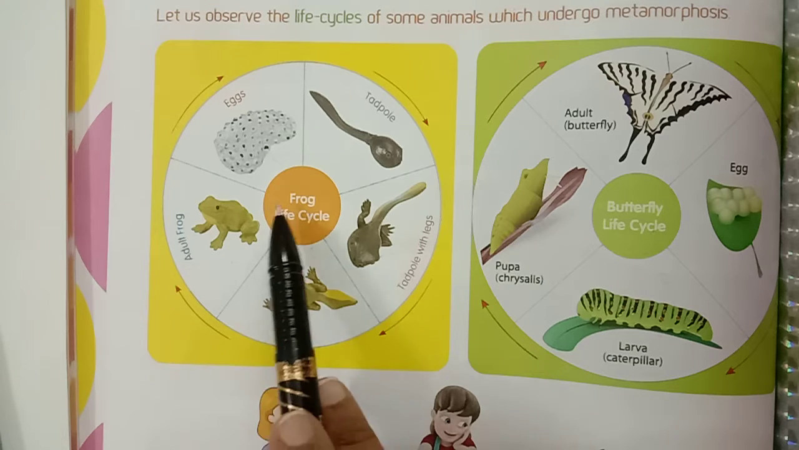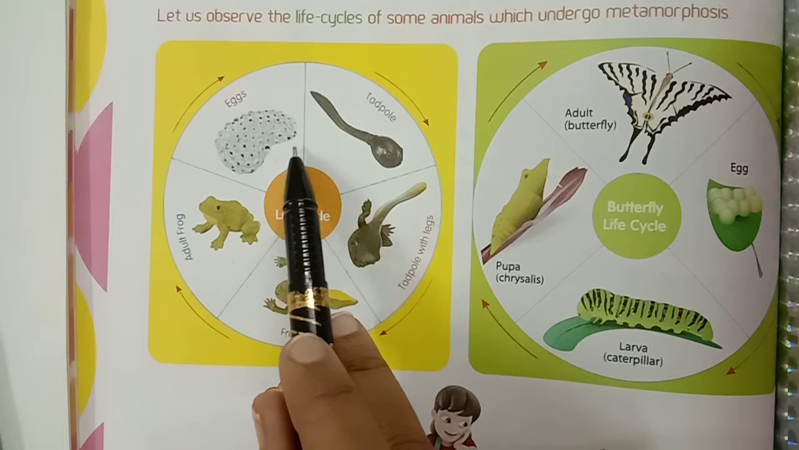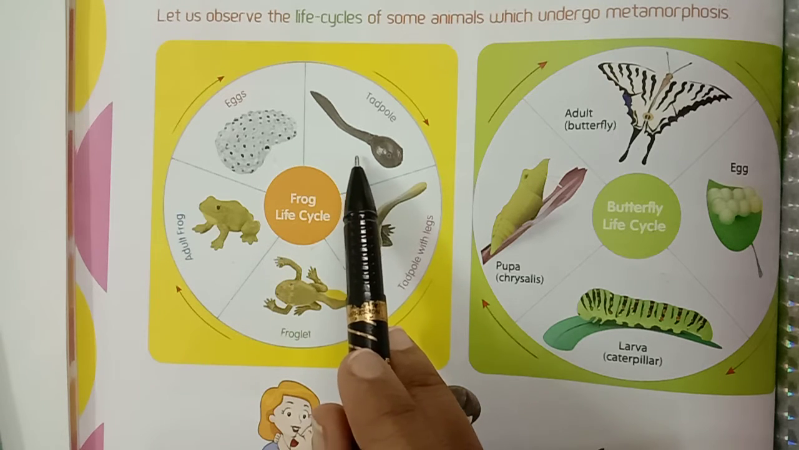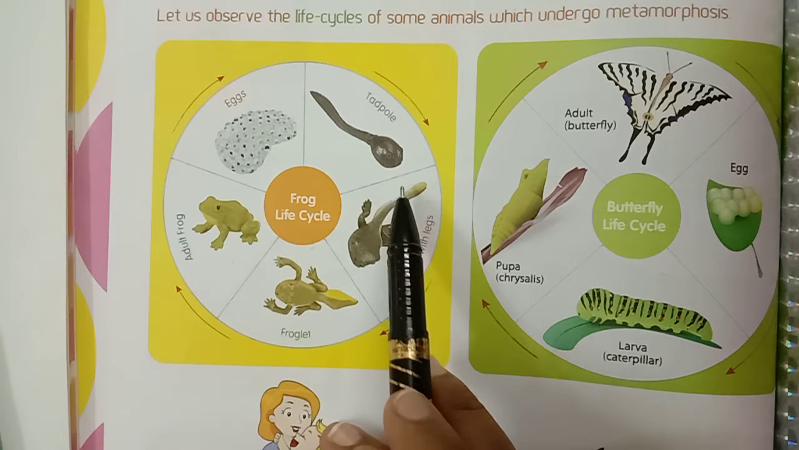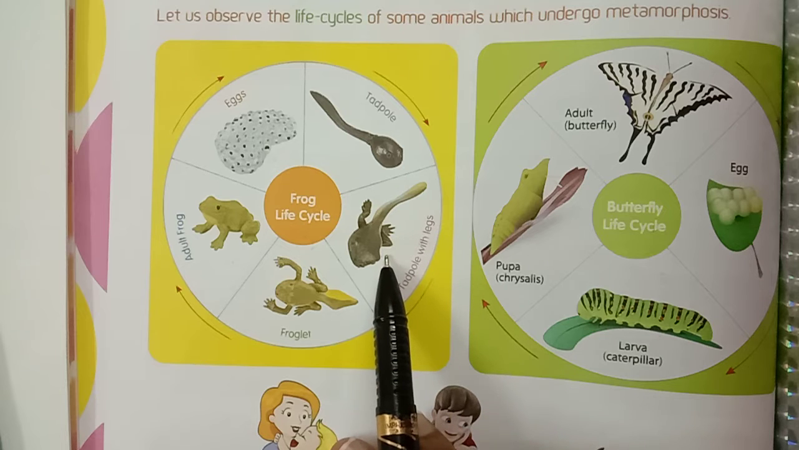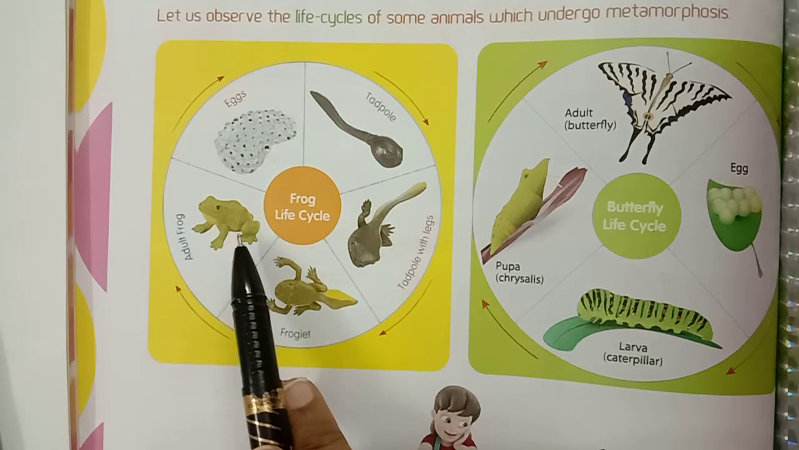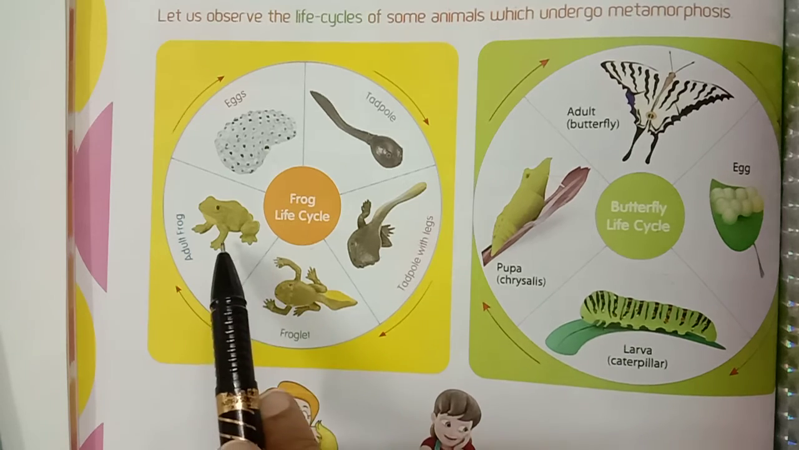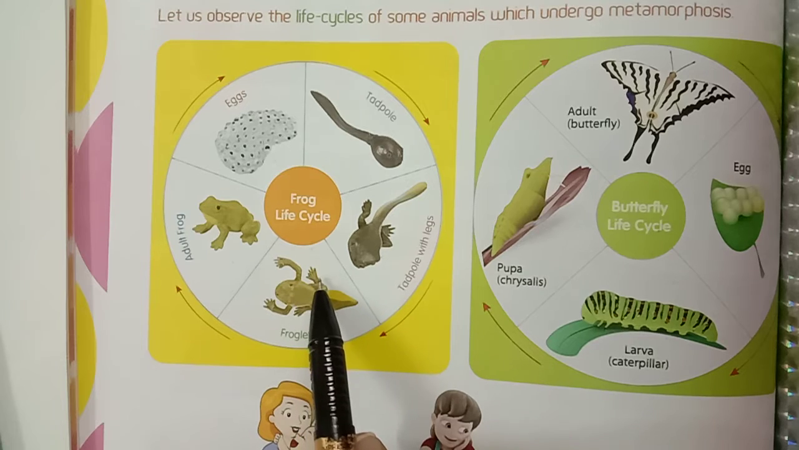Okay, children, understood frog life cycle? First eggs, after that tadpole: the embryo grows and releases the early larva called tadpole. Tadpole development: the tadpole grows legs and its tail starts to reduce. Tadpole with legs, froglet, adult frog. This is a frog life cycle.